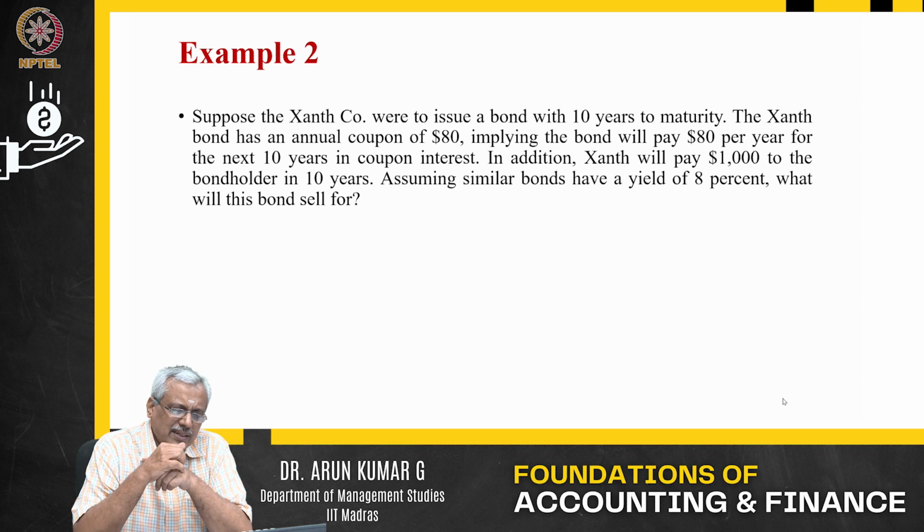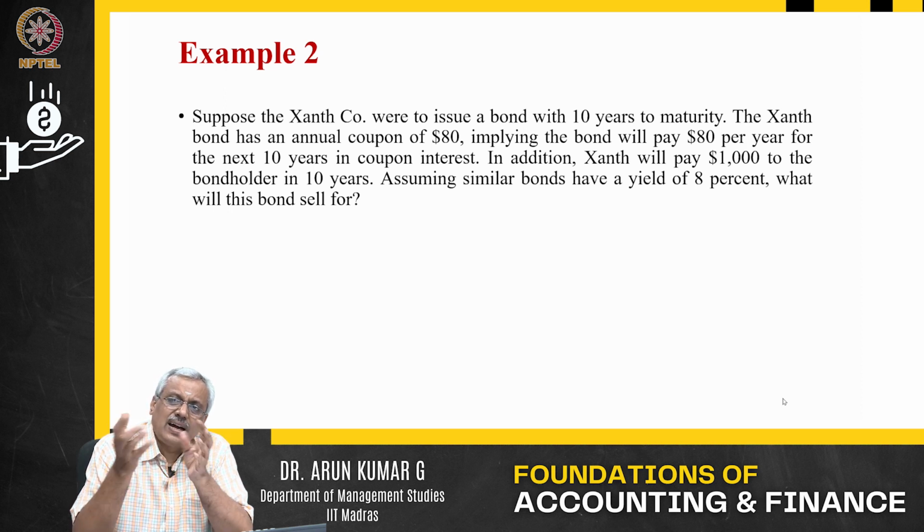Suppose a company were to issue a bond for 10 years to maturity. The bond has an annual coupon of $80, implying the bond will pay $80 per year for the next 10 years in coupon interest. In addition, they will pay $1,000 to the bondholder at the end of 10 years.